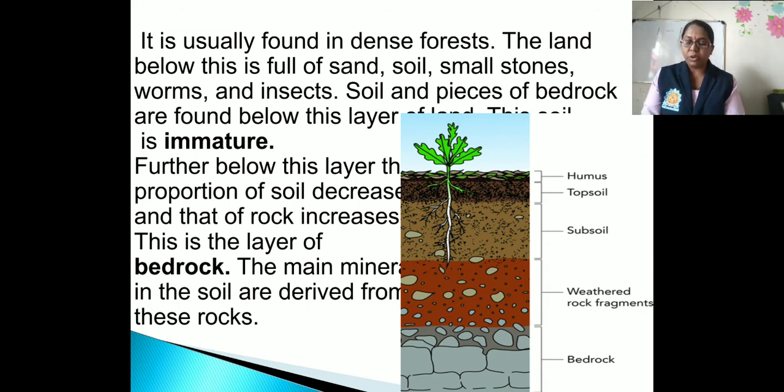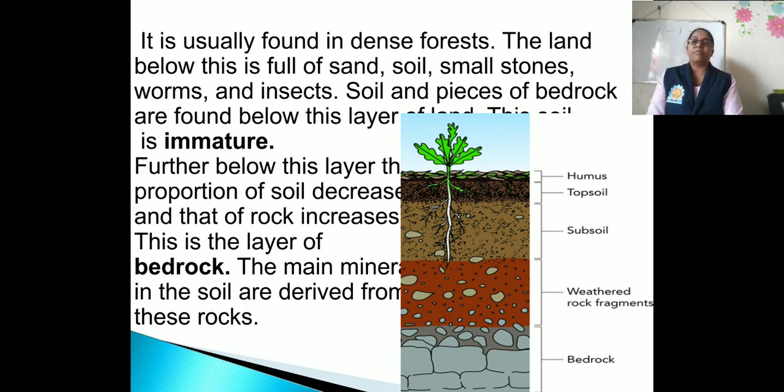The land below this is full of sand, soil, small stones, worms and insects. Soil and pieces of bedrock are found below this layer, and this soil is immature.